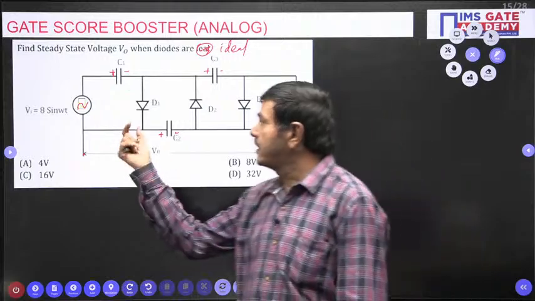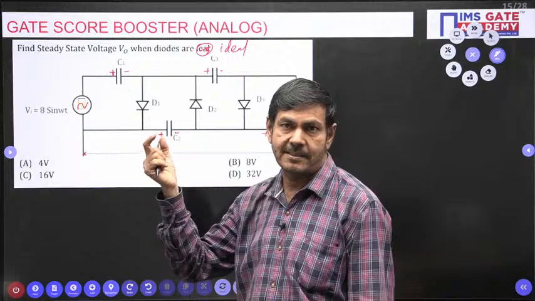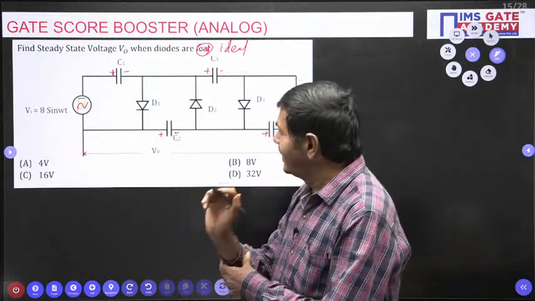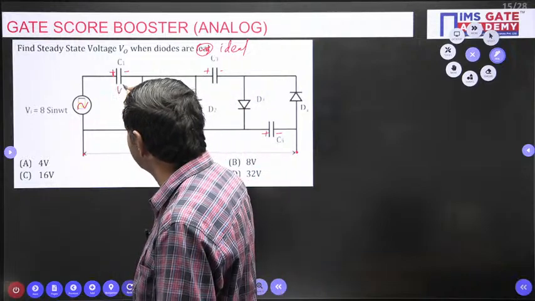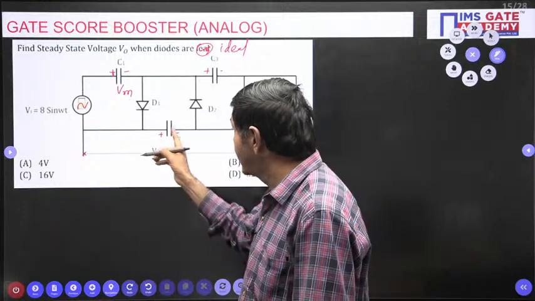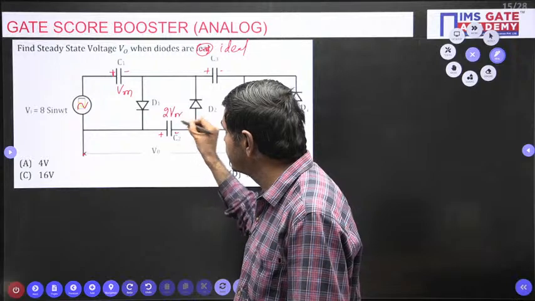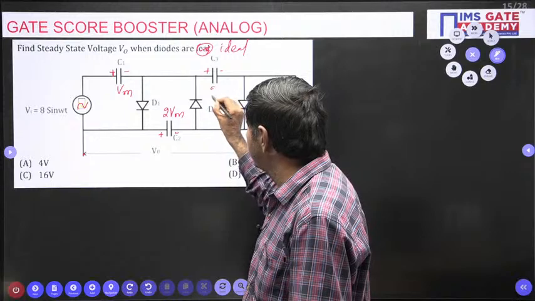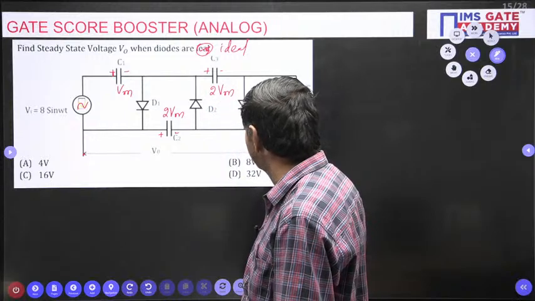Because of the given supply, steady state voltage is going to develop across the capacitor. What voltage can it develop? In any clamping circuit, initially you have the maximum voltage Vm only. The next capacitor can give 2 Vm, the next again 2 Vm, and even the next one also 2 Vm.